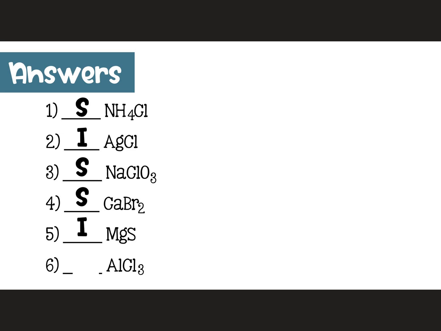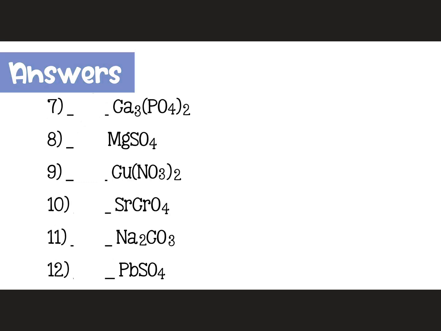Magnesium sulfide is insoluble because magnesium is not one of the exceptions for sulfide. Lastly is aluminum chloride, which is soluble because chlorine is always soluble. Since calcium is not one of the exceptions for phosphate, then calcium phosphate is insoluble. Magnesium sulfate is soluble because SO4 minus 2 tends to be soluble.